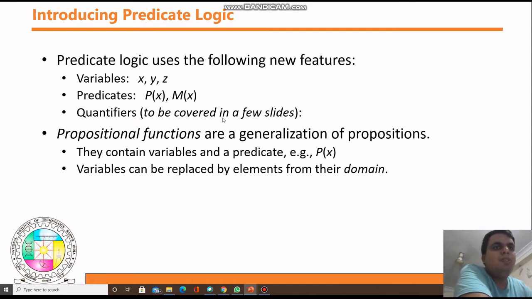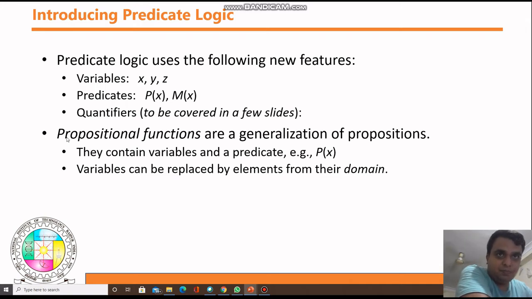Quantifiers we will discuss later on. First of all, we need to discuss the variables: x, y, z. These are the variables or objects. You can take any, like a, b, c, d, x, y, z, i, j, k, whatever you want. And this is called a predicate. Basically we call it a predicate function. You might know about functions, and a function has a definition, so all these things are also involved in predicate functions, or as we call them, propositional functions.